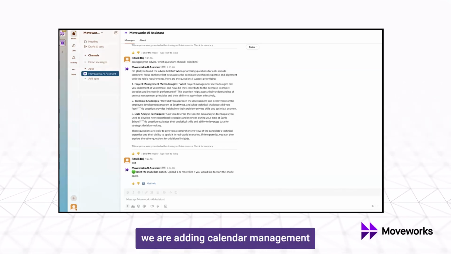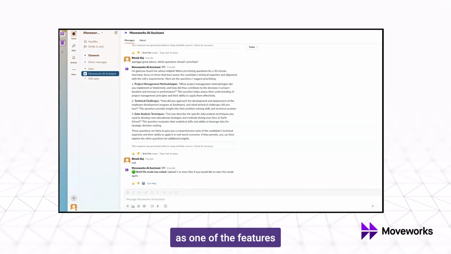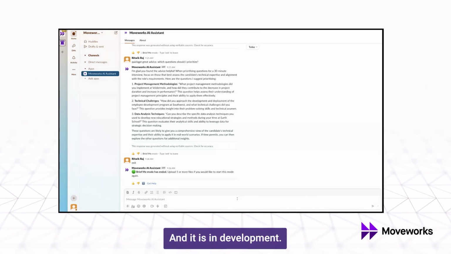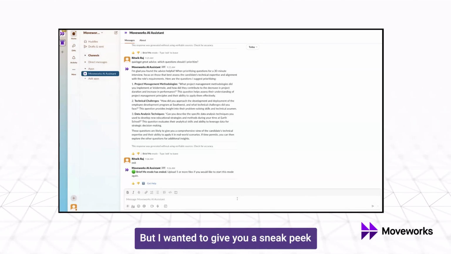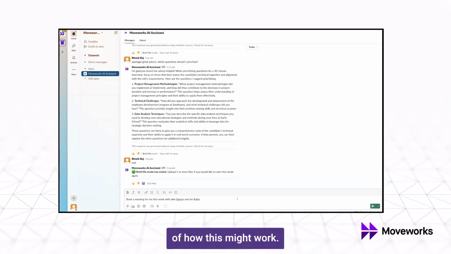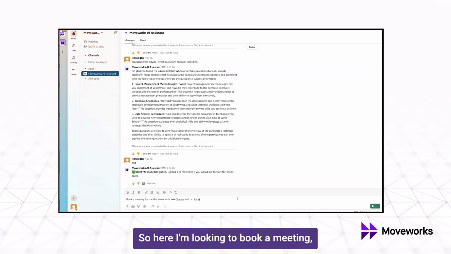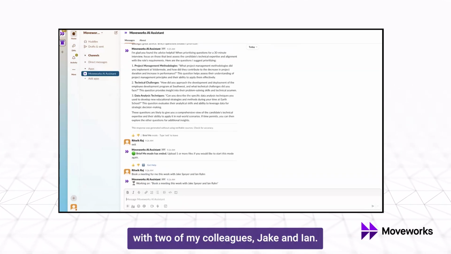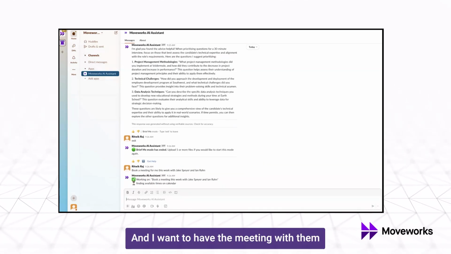Now, as the last part of this quick demo, we mentioned that we are adding calendar management as one of the features as part of the productivity views cube, and it is in development. But I wanted to give you a sneak peek of a very simple use case of how this might work. So here I'm looking to book a meeting with two of my colleagues, Jake and Ian, and I want to have the meeting with them this week.